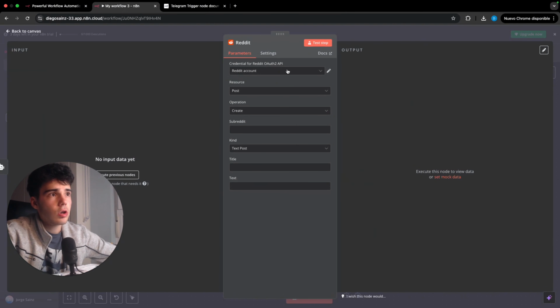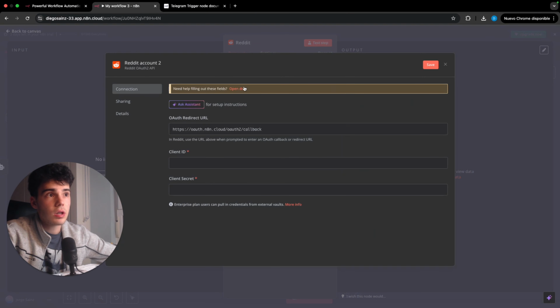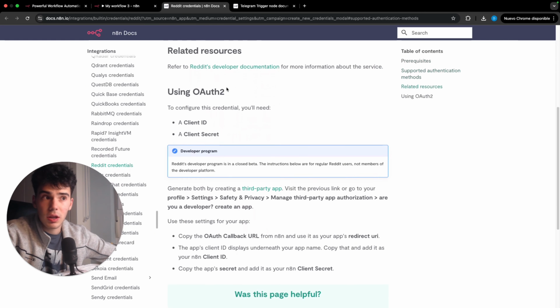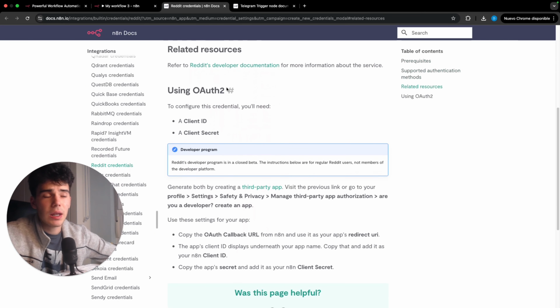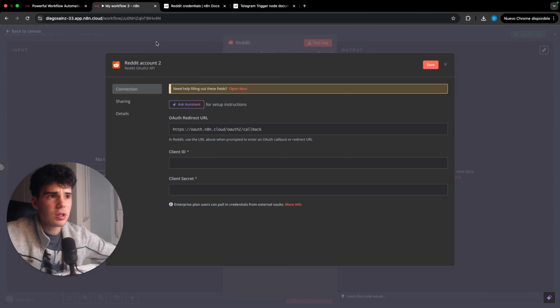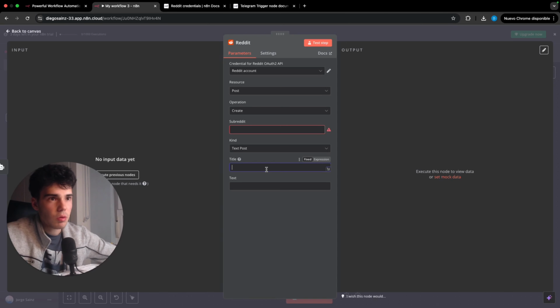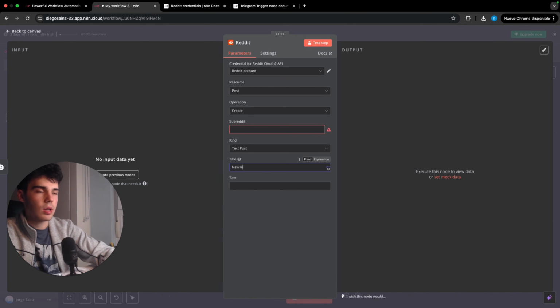There you go. So I have already connected my account, but if you want to connect it, just click on create new credential, click here on open docs, and follow here the docs you have. It's really easy. I have done it even without being never in Reddit, so there's not any problem with that. It should be really easy for you guys, and just follow this guide you have here. I will leave it in the description, this link of this resource